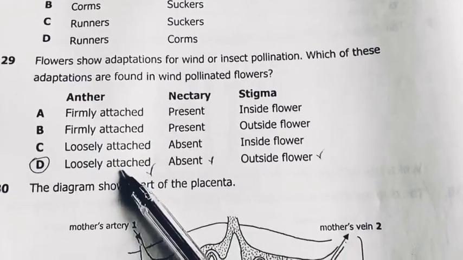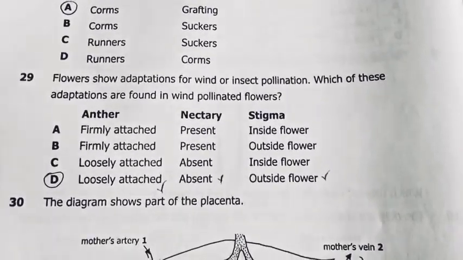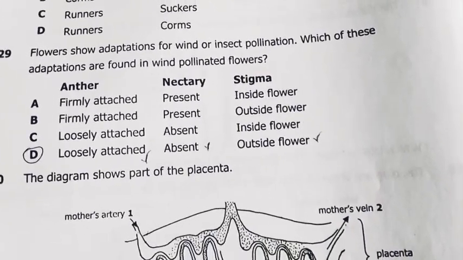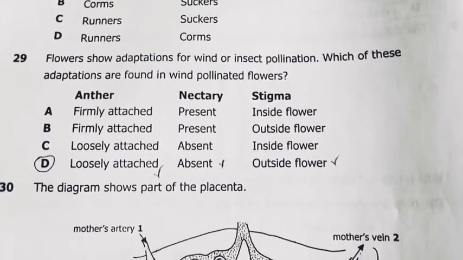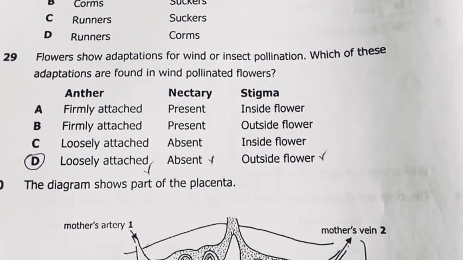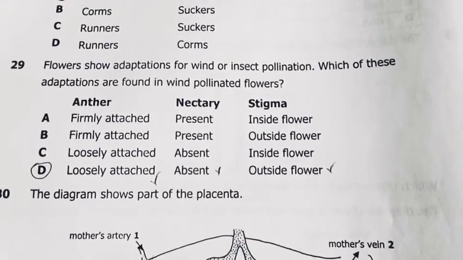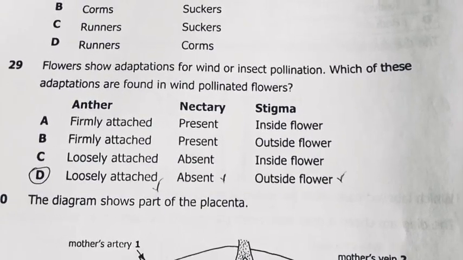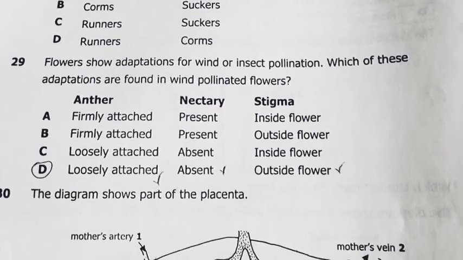It swings for the wind to blow, for its pollen to be blown. Nectaries, they don't have nectar. Nectaries are simply glands that have simple sugars in them. And the stigma is outside the flower, exposed to any pollen grains that may come with the wind. So my answer there is D.